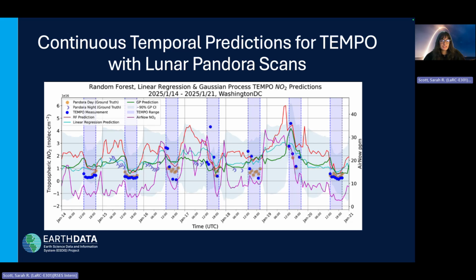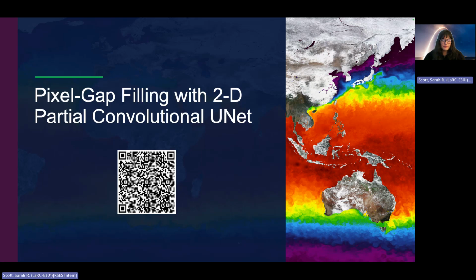This time series of predictions reveals comparative performance results between random forests and Gaussian processes overnight and during the special operations, where the Gaussian process seems to average out and better utilize lunar Pandora data as opposed to the overestimation that comes from the random forest predictor. And we also used a linear regression model as a baseline for comparison.